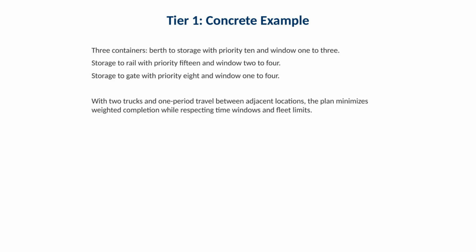The concrete example has 3 containers. One goes from berth to storage with priority 10 and time window 1 to 3. One goes from storage to rail with priority 15, and time window 2 to 4. One goes from storage to gate with priority 8 and time window 1 to 4. With 2 trucks and 1 period travel between adjacent locations, the plan minimizes weighted completion while respecting time windows and fleet limits. Operationally, this example shows how the model uses time windows to decide which jobs must be handled first.